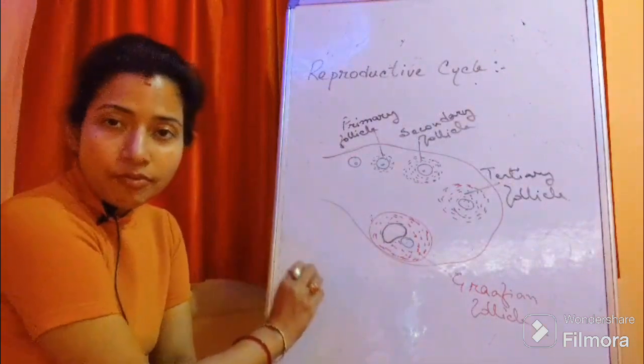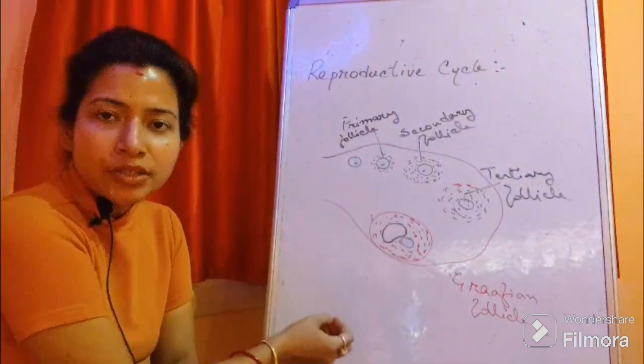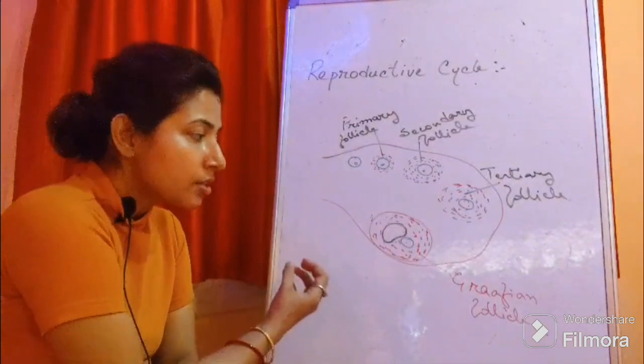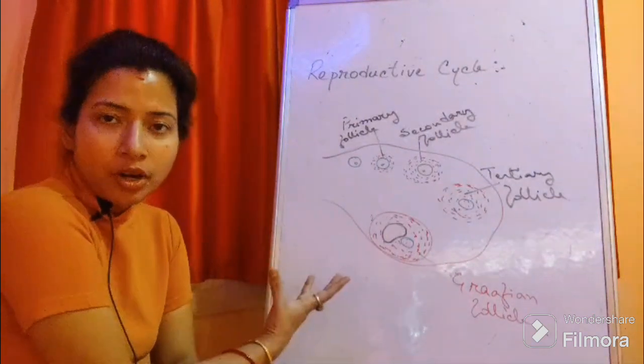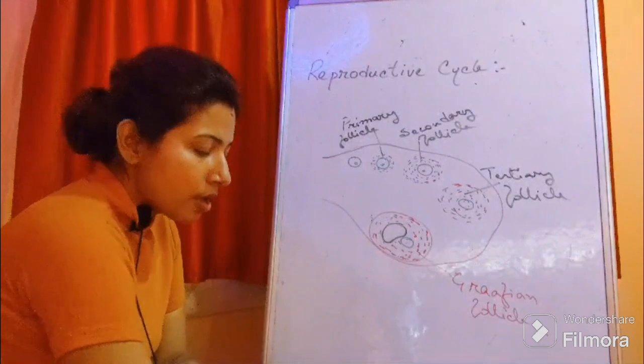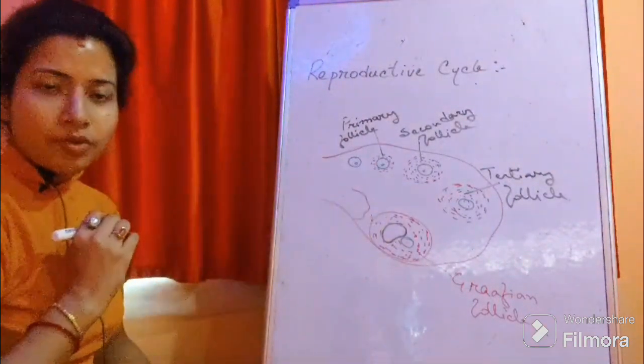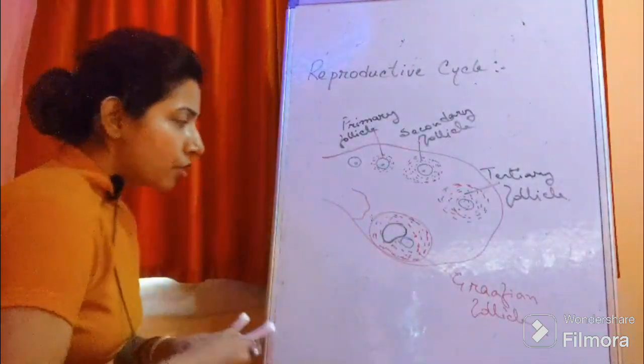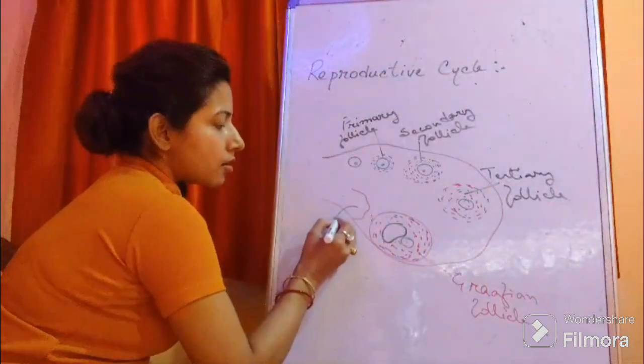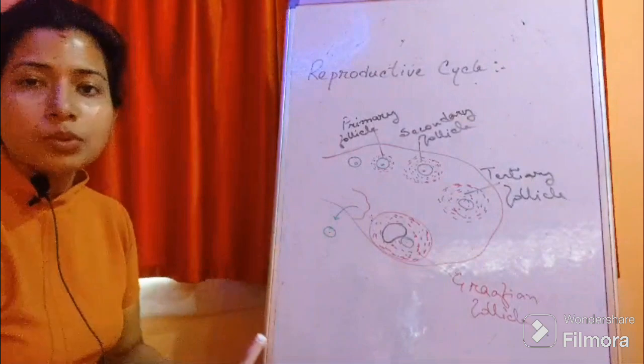In this Graafian follicle, as it is fully matured, fully ripened, the Graafian follicle gets ruptured and releases its content, that is the secondary oocyte.